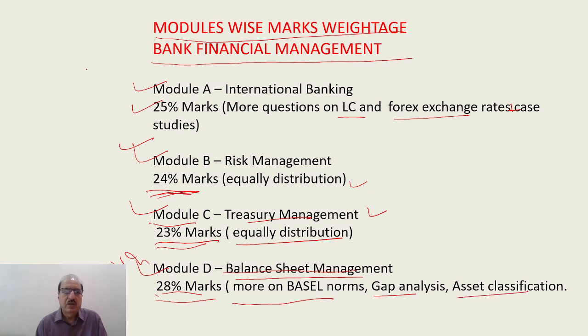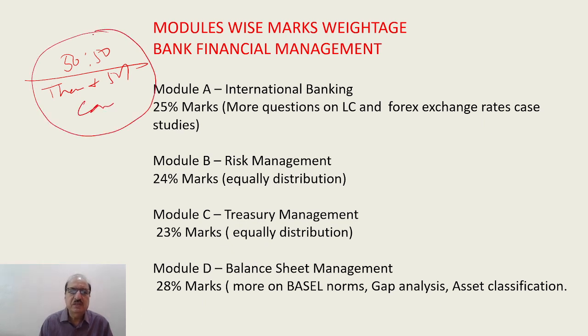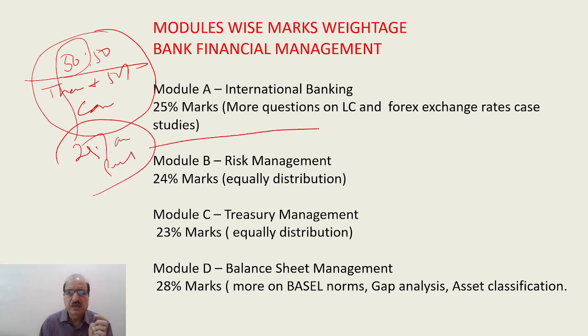One more thing, generally in the exam, it is 50-50, meaning 50% theory and 50% case studies. And out of the 50% case studies, 25% are quite simple. If you have studied a little bit, you can do it.